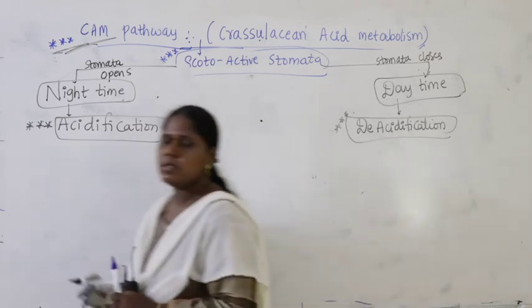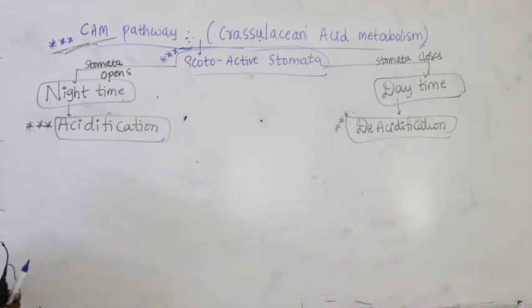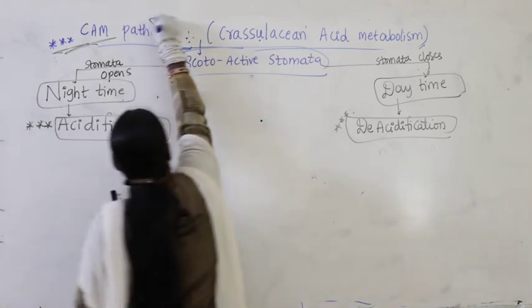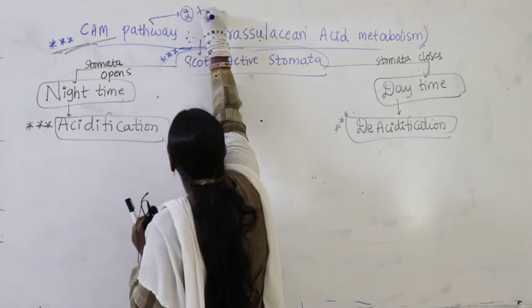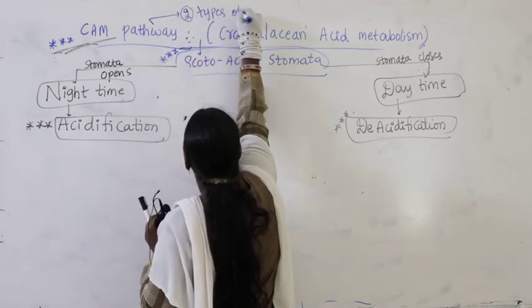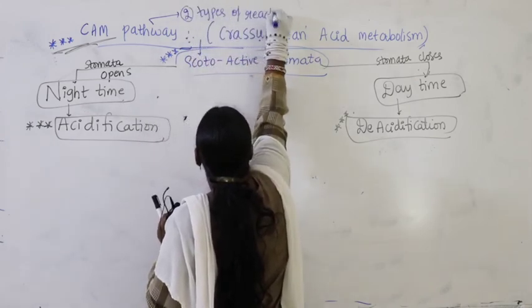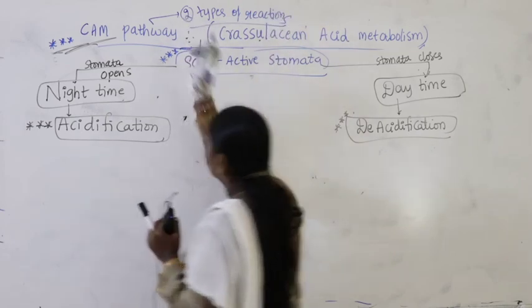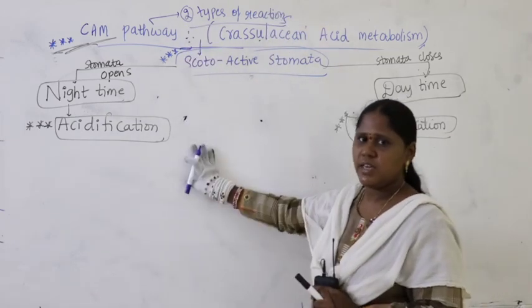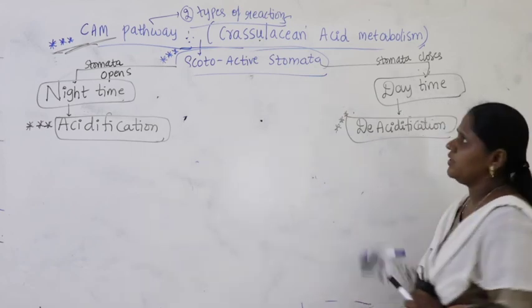Right. So what is very important here? In the CAM pathway, if you look very clearly, it undergoes two types of reactions. Sometimes you have a possibility of getting this question. What are the two types of reactions? Acidification and deacidification.